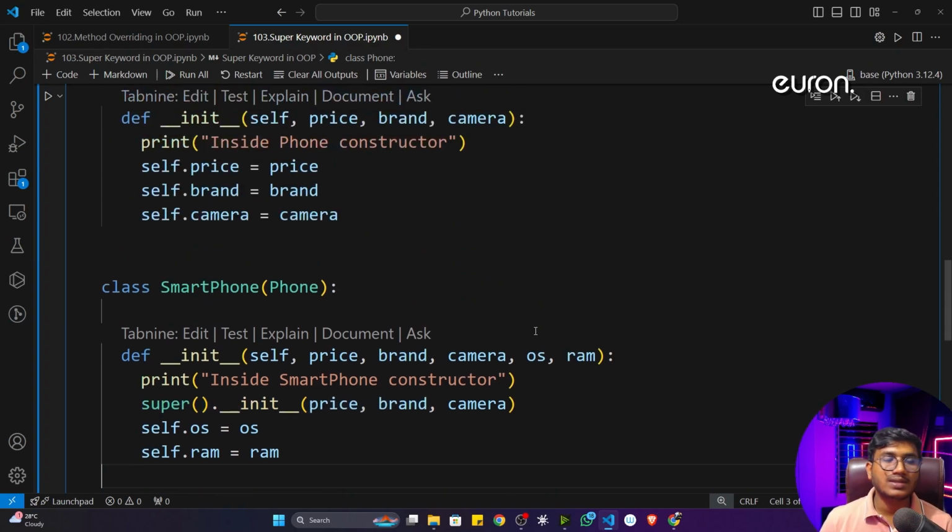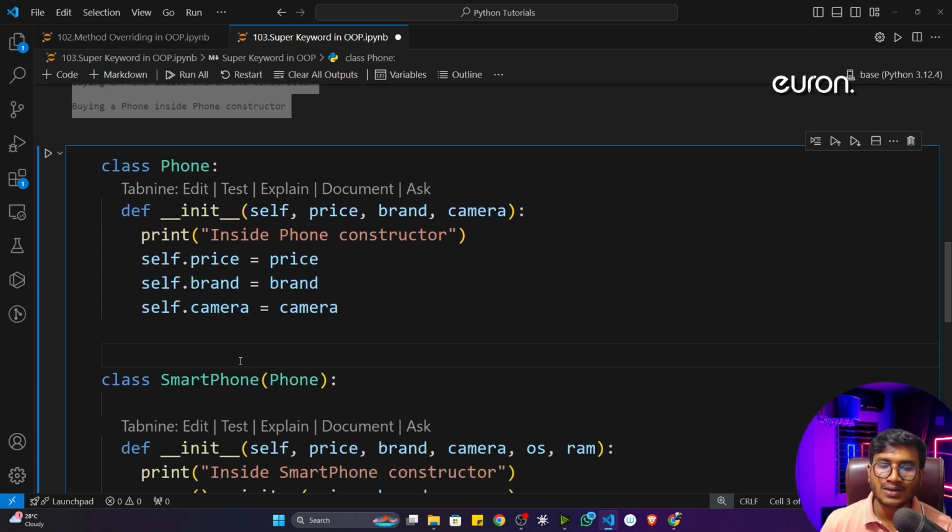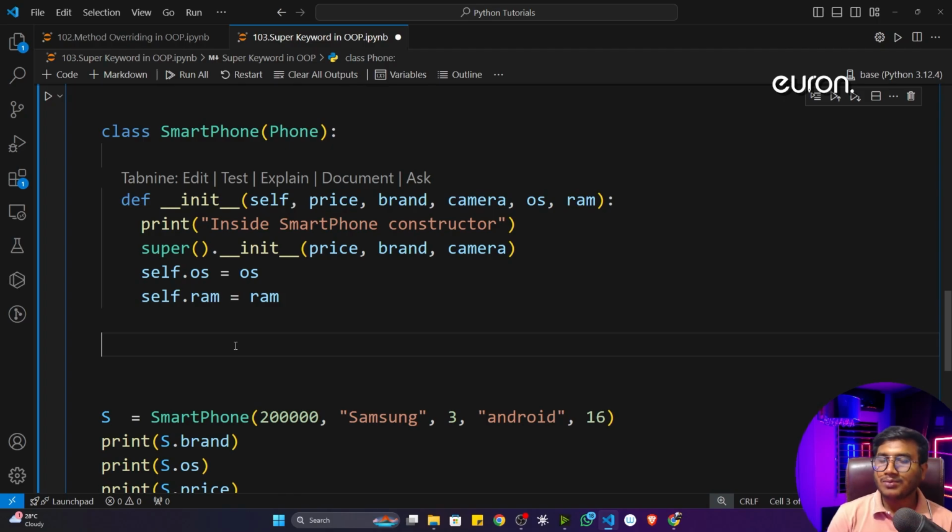Okay, so the previous issue you saw, we can overcome this particular issue with the help of the super keyword inside OOP. Okay, now I think most of the things are clear on how to use inheritance properly, and some important concepts I also showed you. Now I think you can practice and use these concepts in your implementation.